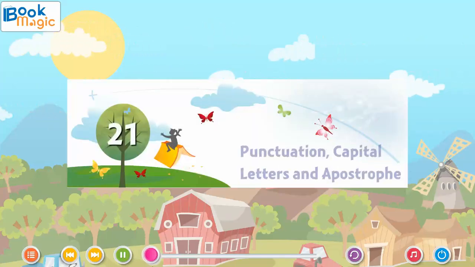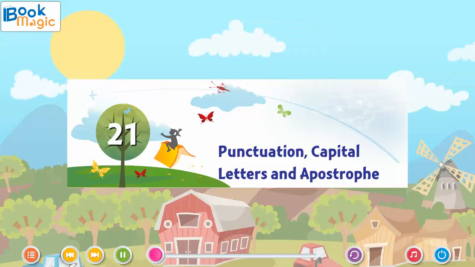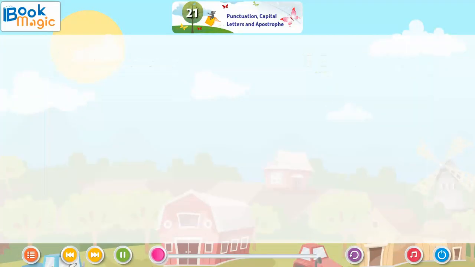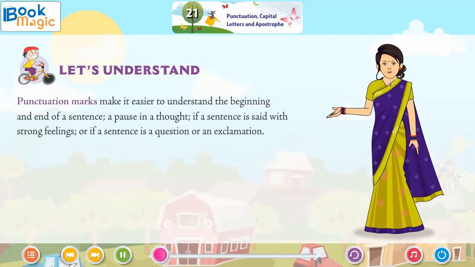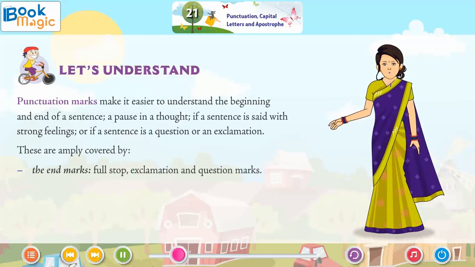Lesson 21. Punctuation, capital letters and apostrophe. Let's start. Let's understand. Punctuation marks make it easier to understand the beginning and end of a sentence, a pause in a thought, if a sentence is said with strong feelings, or if a sentence is a question or an exclamation. These are amply covered by the end marks: full stop, exclamation and question marks.